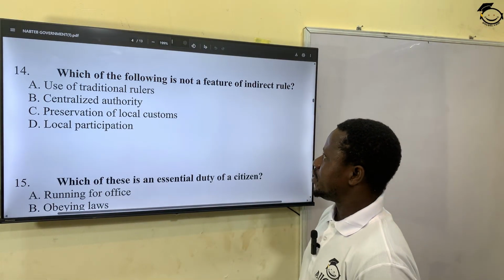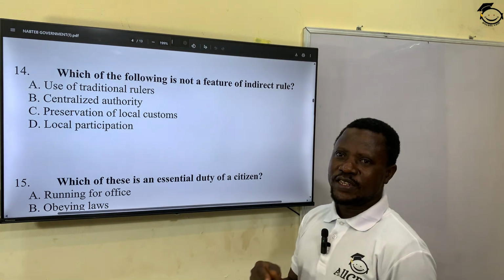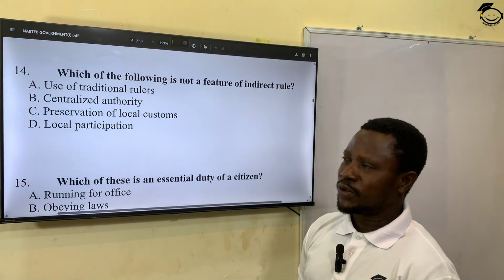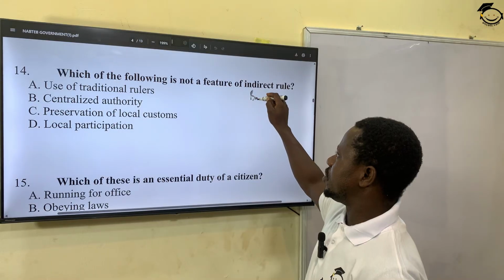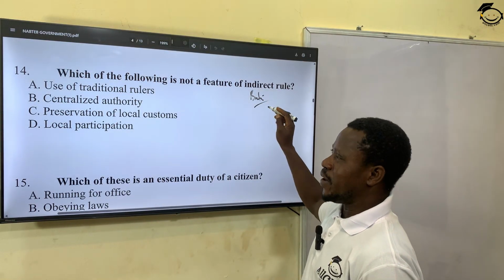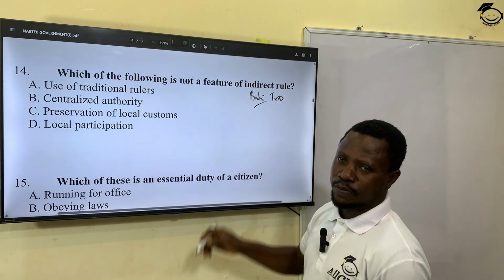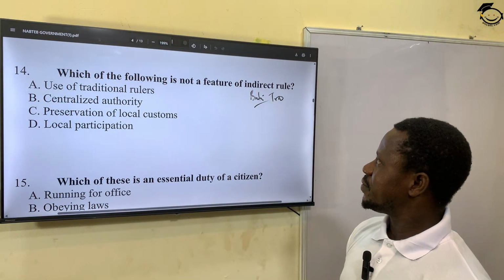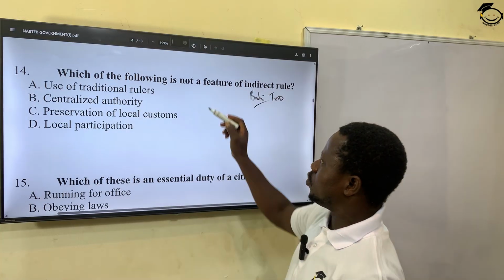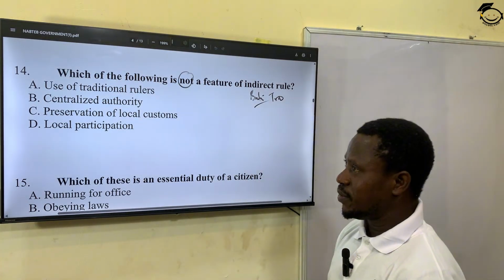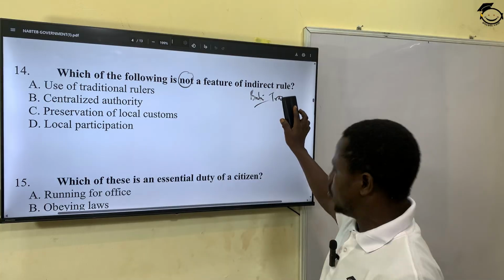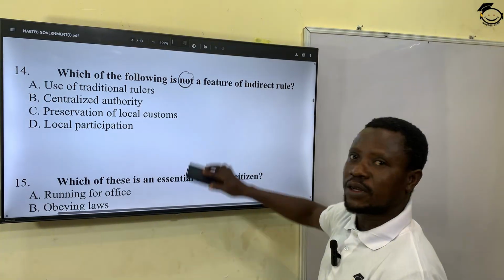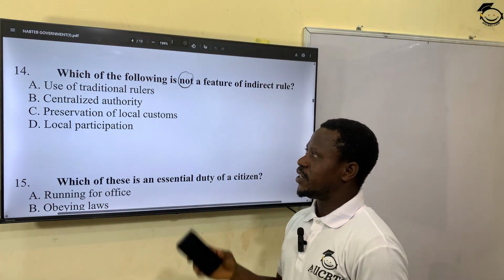Which of the following is not a feature of indirect rule? Remember, indirect rule was a system introduced by the British government, whereby they used the traditional rulers to rule the people, the subjects. Okay? The question is which one is not. That means all of them are features of indirect rule, except one.